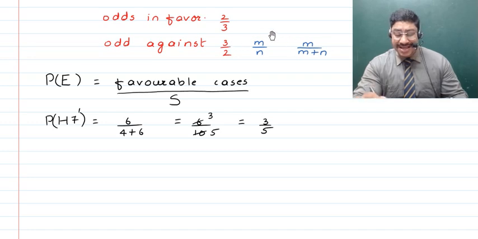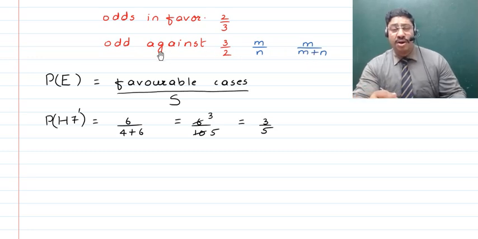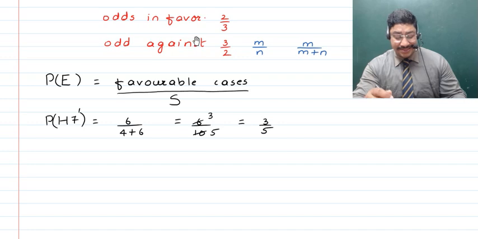In other words, you can say that this is 3x. And the total number of ways by means of which the events will happen will be the ones which are for and the ones which are against. So 2x plus 3x will become 5x, where the common factor x will get cancelled, and now you will get 3 upon 5, which will become the probability found out from odds against, right?